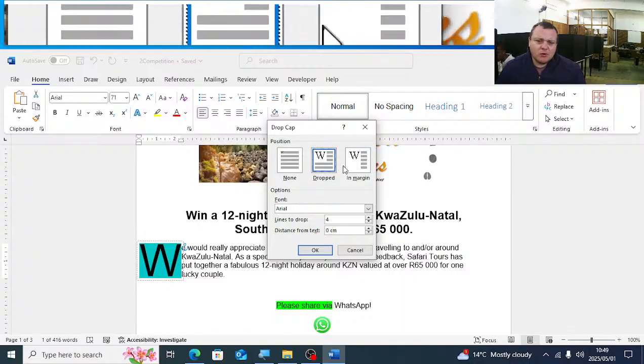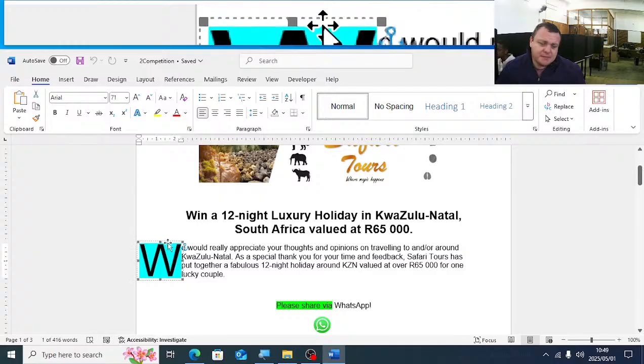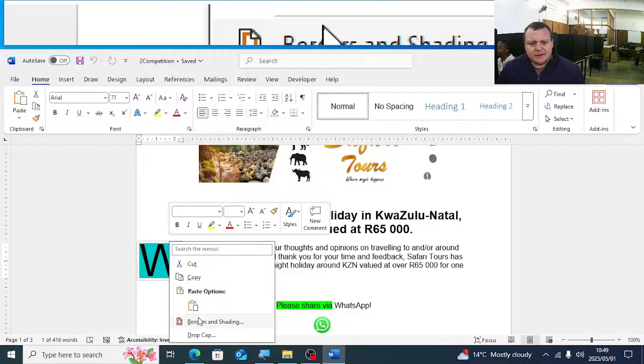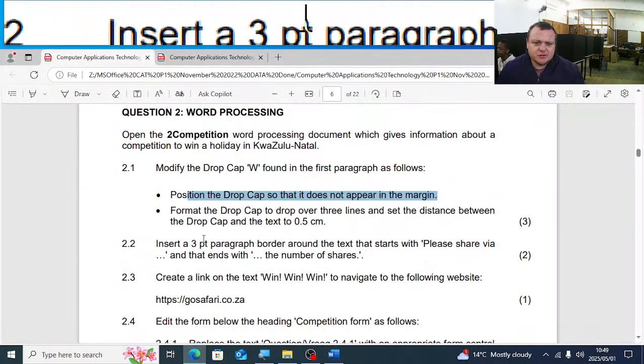Instead of selecting margin, we will select drop. So click on the drop cap. Make sure your arrows are pointing in all directions. Right click then and select the drop cap, and then you'll select in margin. I'm going to read the rest of the paper as well.